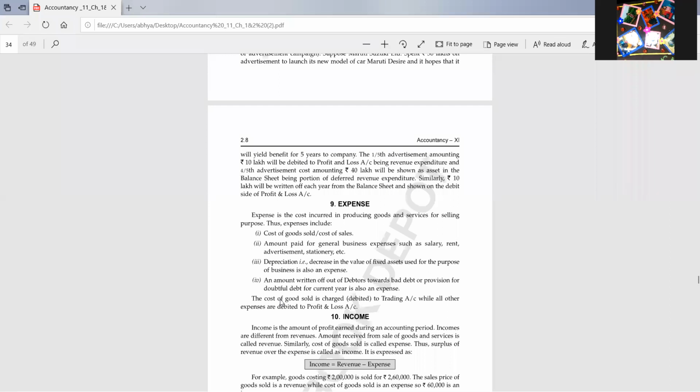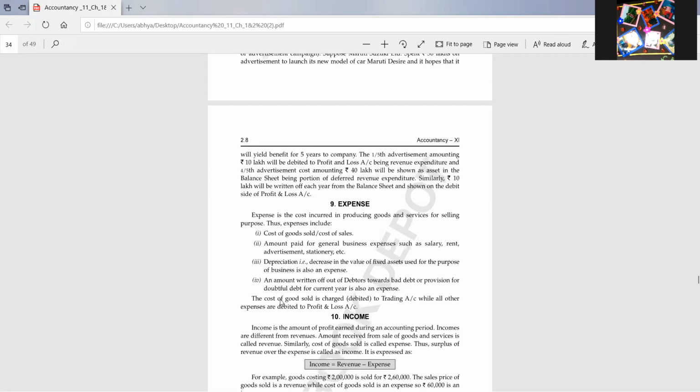There we were doing the classification of expenditure, where we wrote revenue expenditure and capital expenditure. But expense is equal to revenue expenditure. When revenue expenditure comes, you will define it in that way; when expense comes, you will define it in this way. So expense is the total cost incurred in producing goods and services for selling purposes. Expenses include the cost of goods: the raw material we have purchased, the electricity bill we have paid, salary we have paid, rent we have paid. All these expenses together will be known as expense.